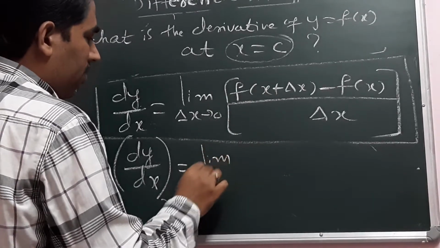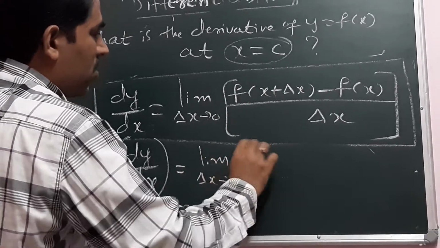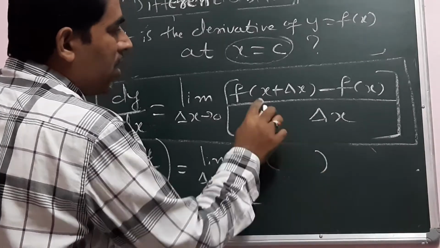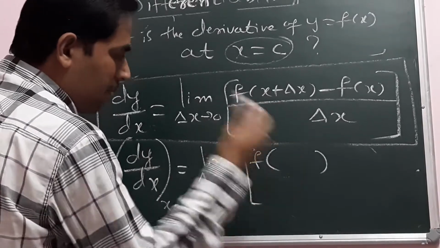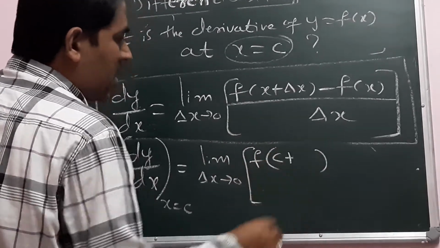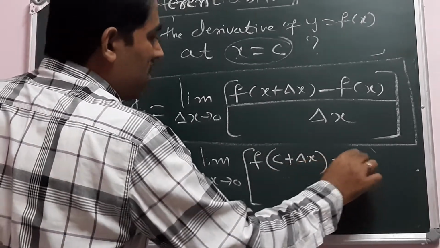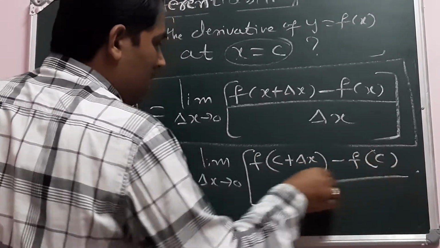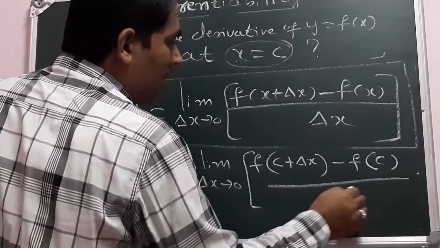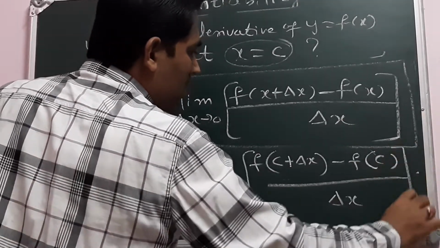The limit as delta x tends to 0 of f of c plus delta x minus f of c, divided by delta x.